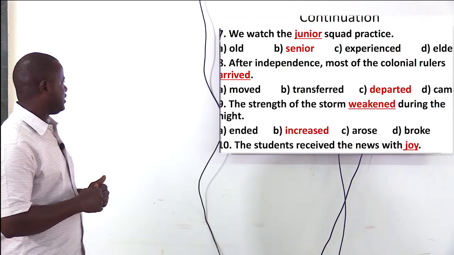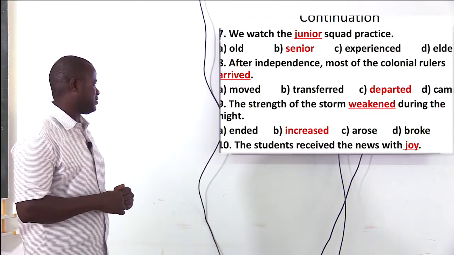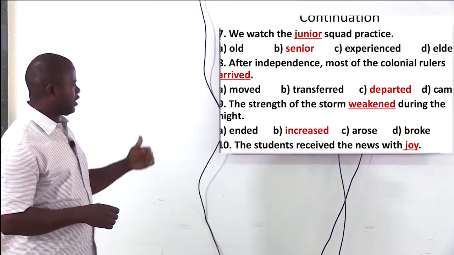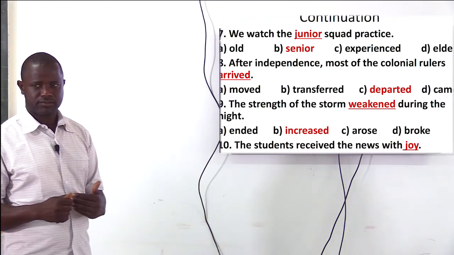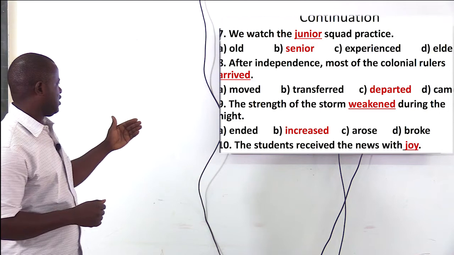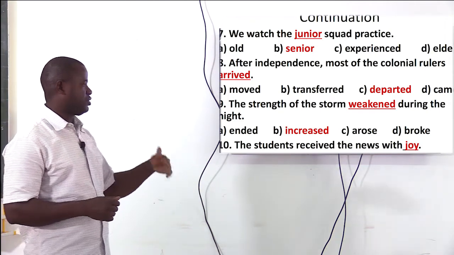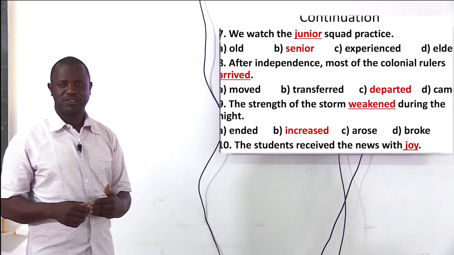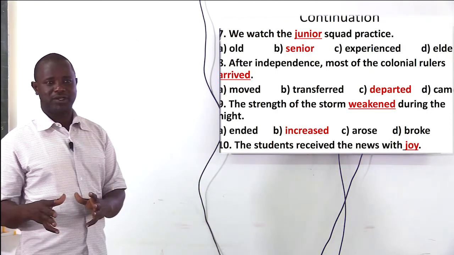Number 9, the strength of the storm weakened during the night. So look at the underlined word, weakened. Ended, increased, arose, broke. So we're going for what? Increase, because it's the opposite word.